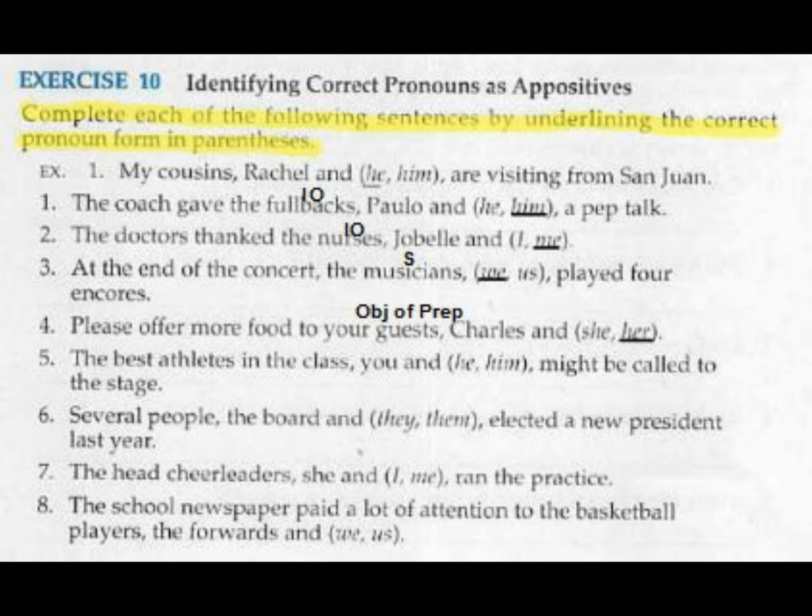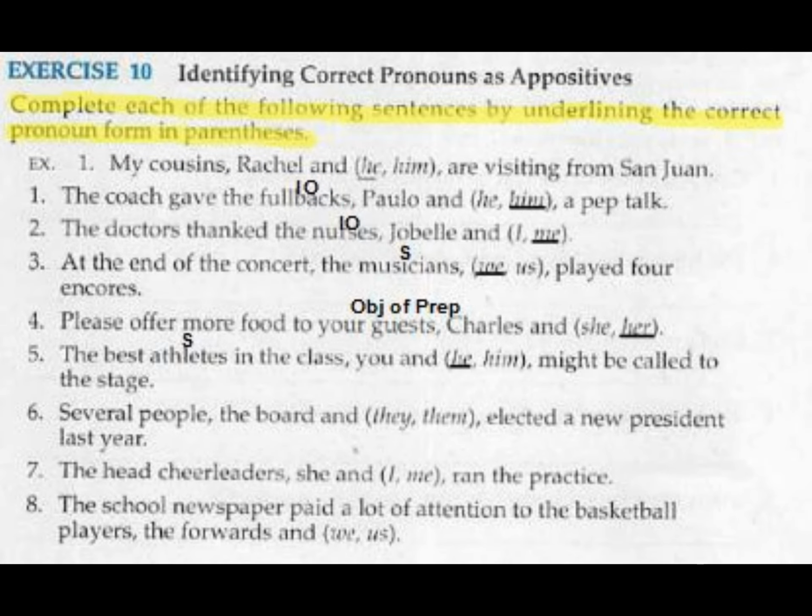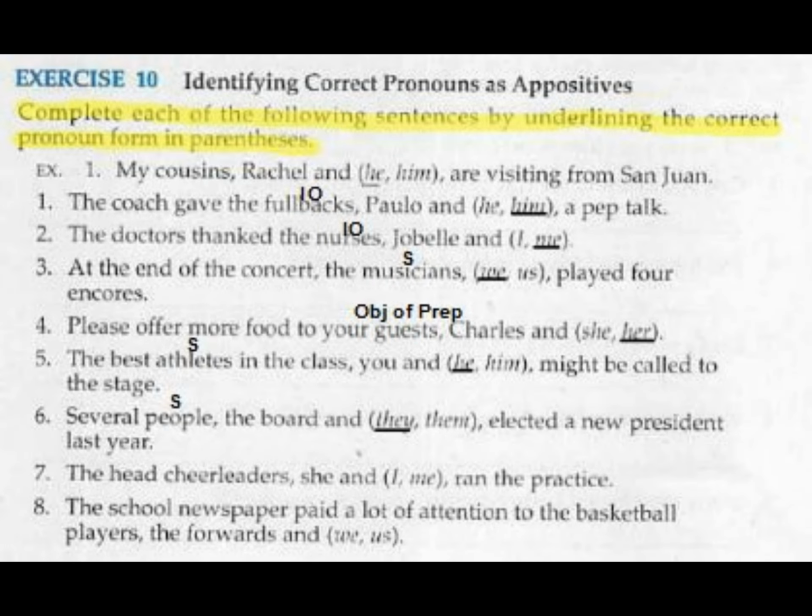Number 4, please offer more food to your guests, Charles and her. Her is renaming one of the guests, and so guests is acting as an object of a preposition because you have the preposition to right there, and so you know this is an objective case pronoun. Number 5, the best athletes in the class, you and he, might be called to the stage. In this case, athletes is the subject, so you and he are both renaming that subject, so he is a nominative case pronoun.